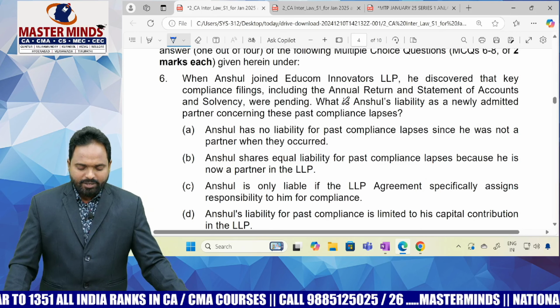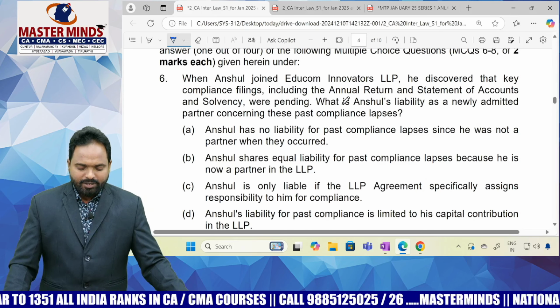So by the time of joining itself, already defaults are there. For that he is not liable, it is not possible. And suppose in the given scenario, Educom Innovators fails to file a statement of account and solvency or annual returns for 5 consecutive years. This is compulsory winding up. So as per that you have to wind up the LLP. Like that you have to decide. So 2 MCQs for LLP, 3 MCQs, 3 into 2, how many marks?